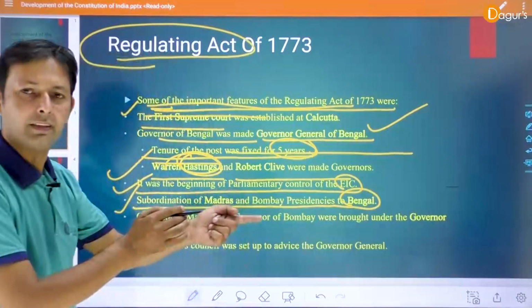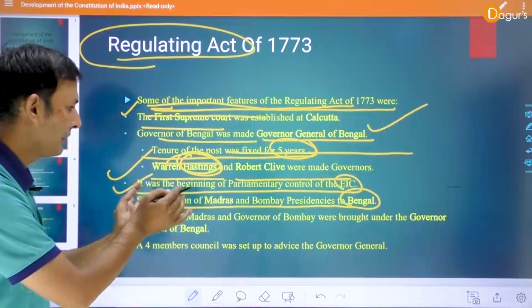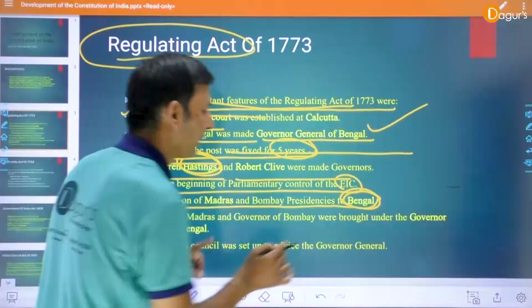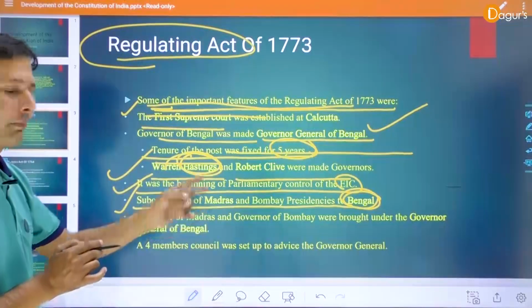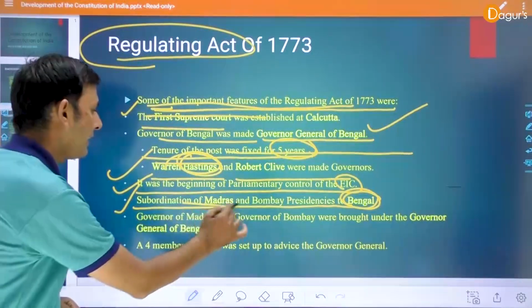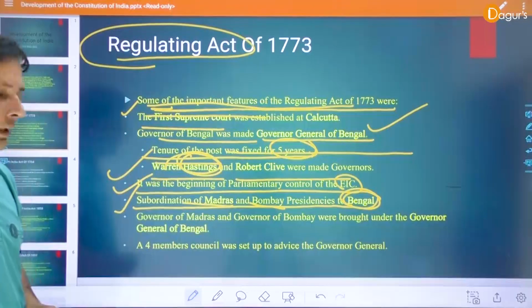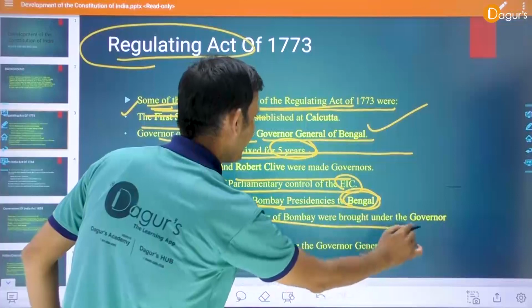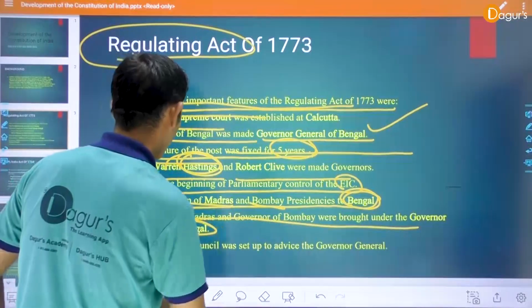I discussed this. The Bengal governor controls these presidencies, Madras and Bombay. The Governor of Madras and Governor of Bombay were brought under the Governor General of Bengal.